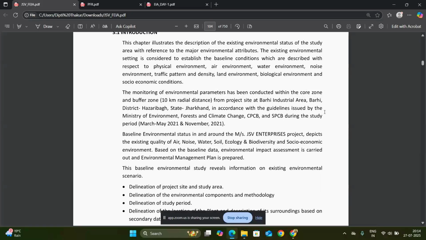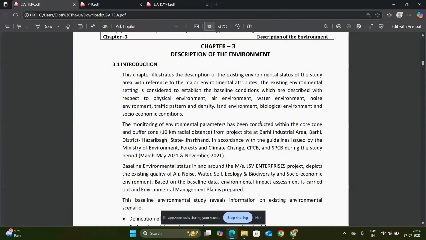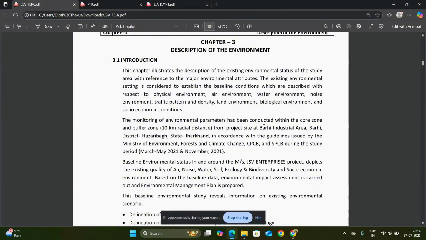Yes. So from here, we start chapter 3, the description of the environment. After chapter 1, the project description, and chapter 2, the full details of the project and introduction part, we reach the point of the environment, where the industry is established or to be installed.